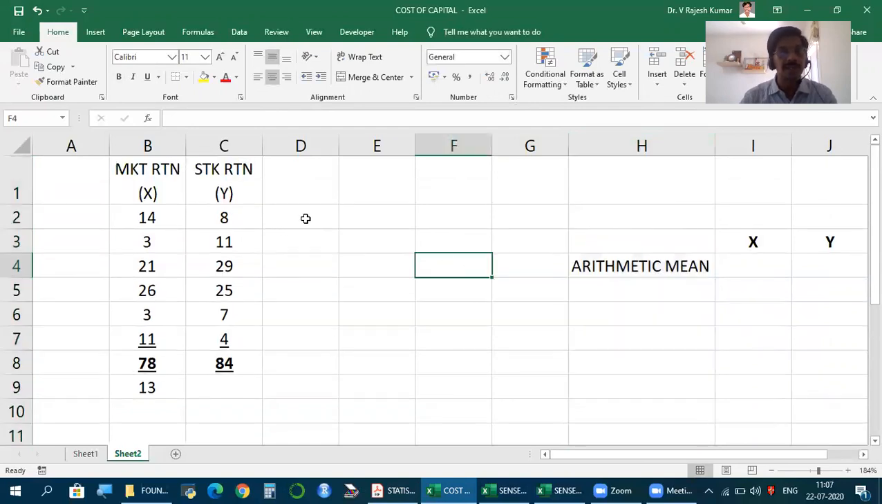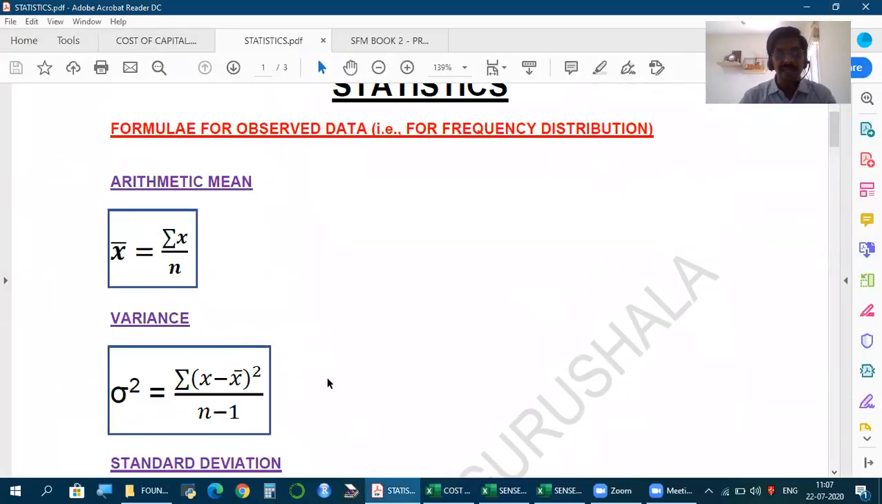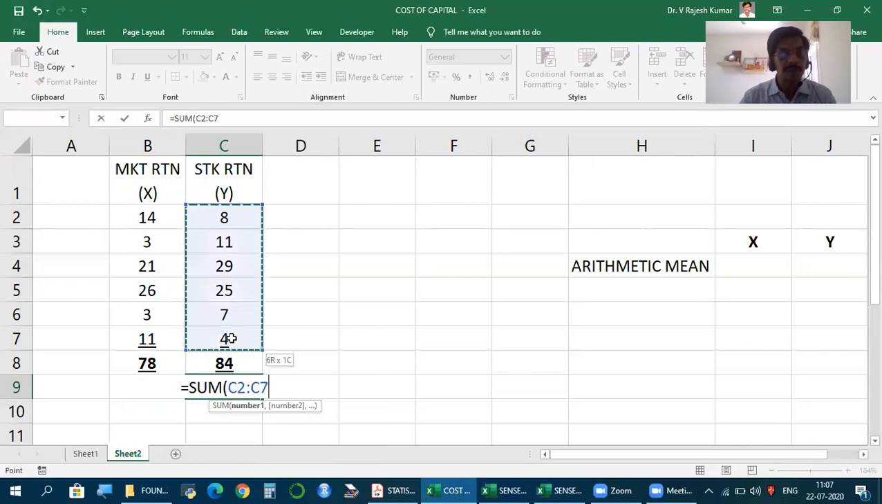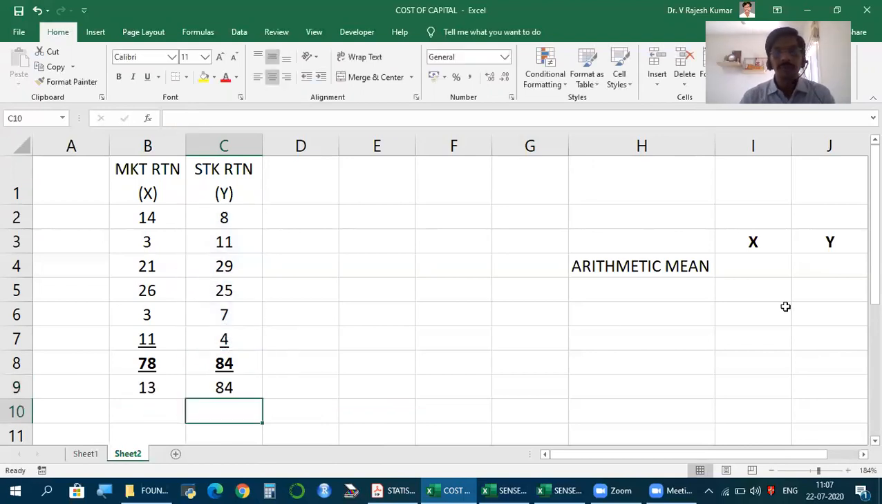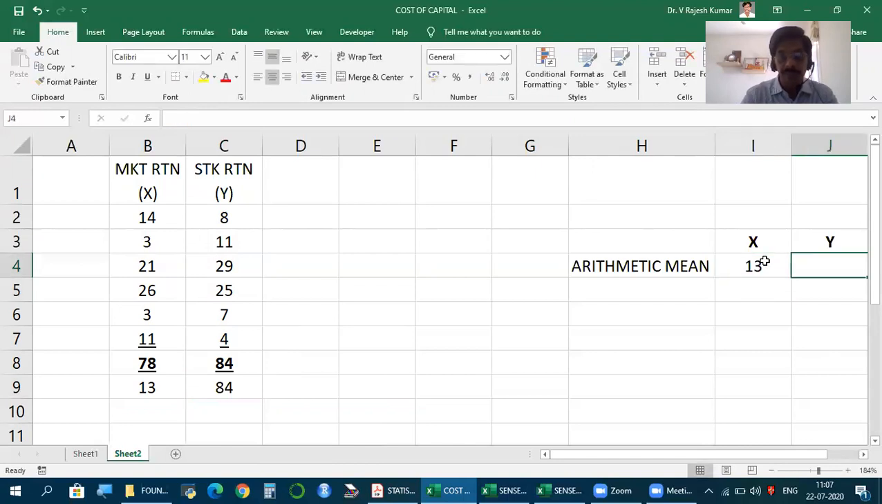So once again, let us see. The total of all x values by n, or summation y by n, whatever the variable. It's called x bar and y bar. So what is the sum of this? 78 by 6, and 84 by 6. This is the arithmetic mean.